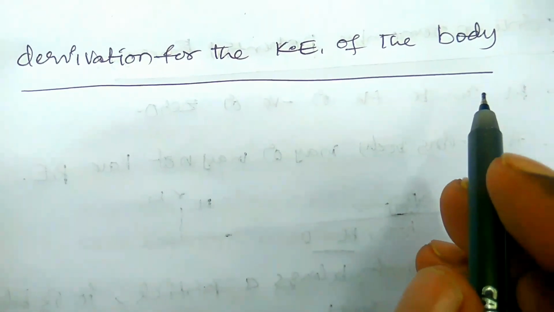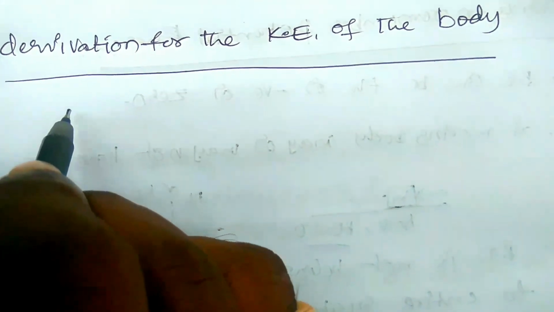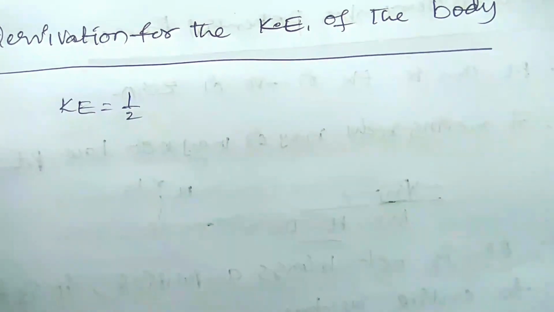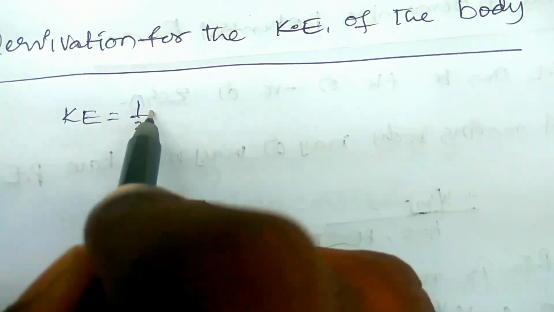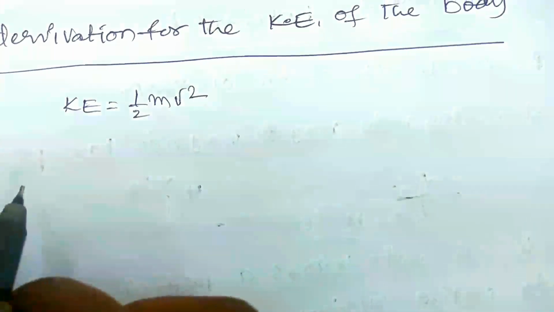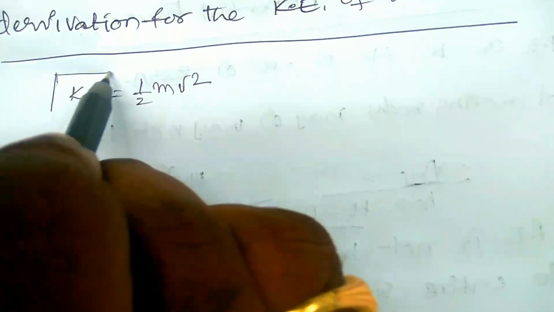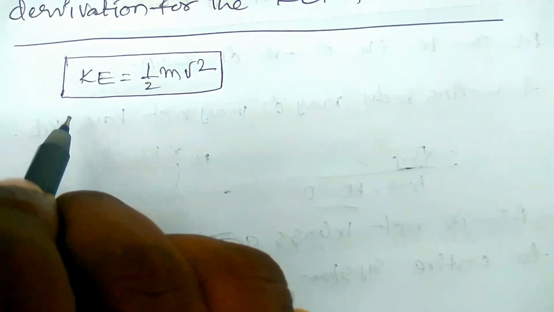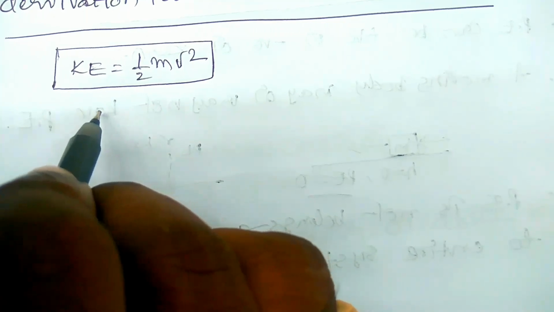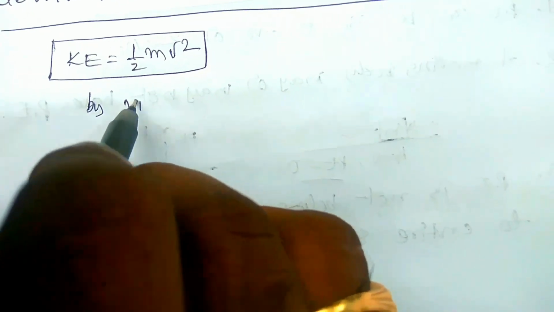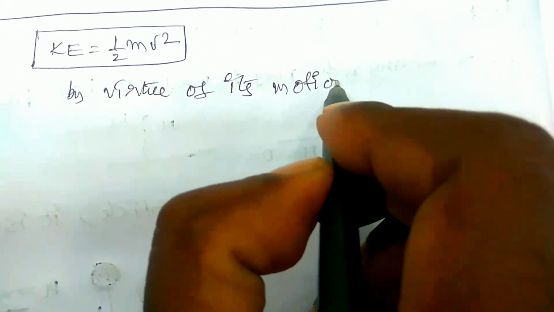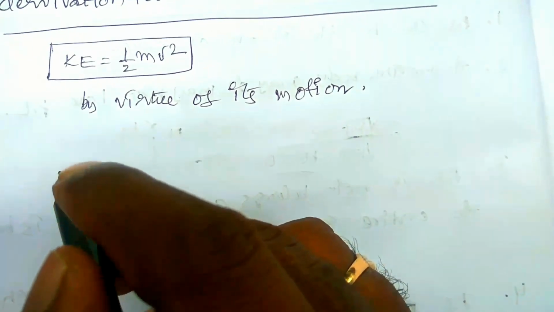Derivation for the kinetic energy of the body. The kinetic energy of the body, KE, is equal to 1 by 2 mv square. So this is the derivation for the kinetic energy of the body. So what is kinetic energy? The energy possessed by the body by virtue of its motion is called the kinetic energy of the body.